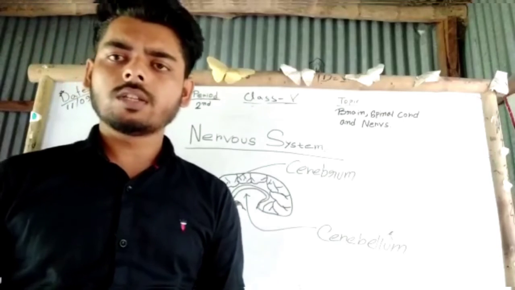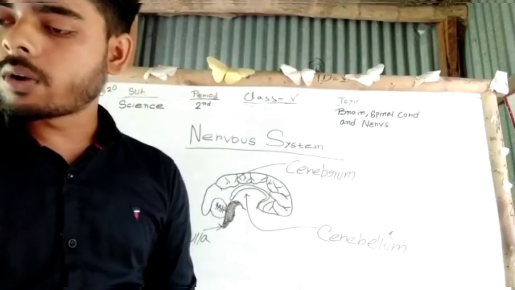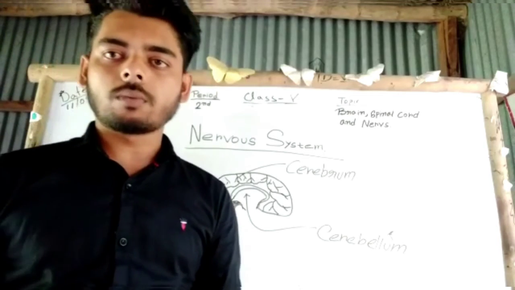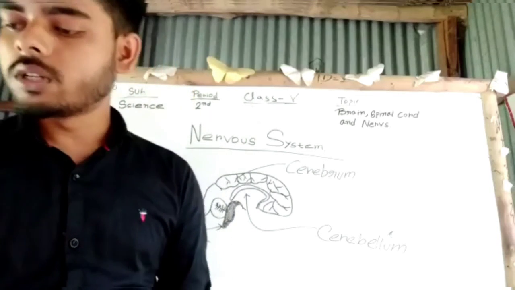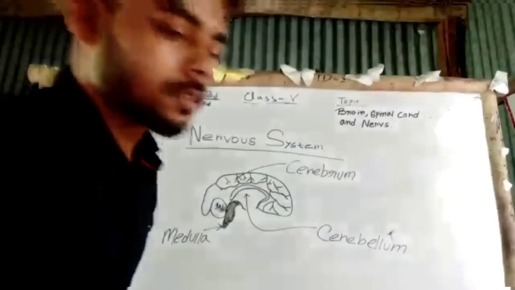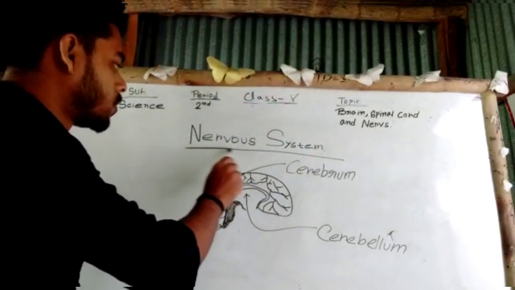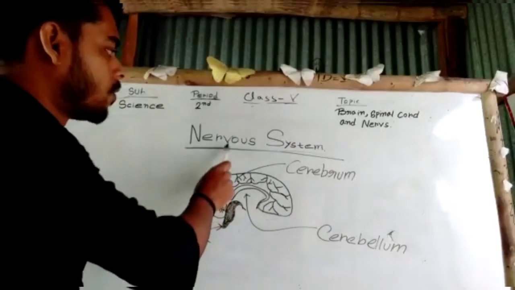I have already divided this chapter into two parts. Half of this chapter will be covered today and the rest of the chapter will be discussed in our next class. So let's start today's class. The first chapter for next month's exam is nervous system.